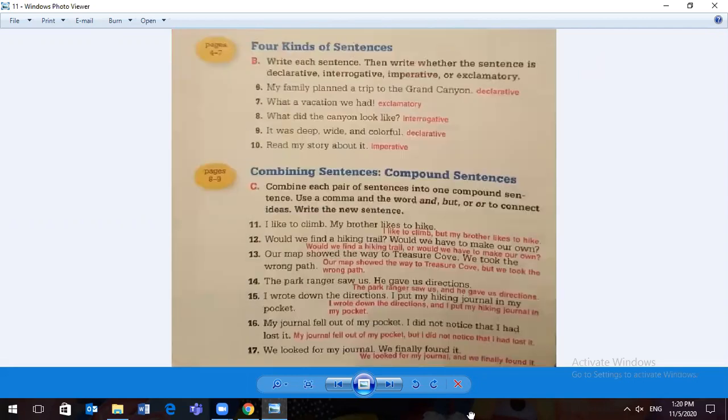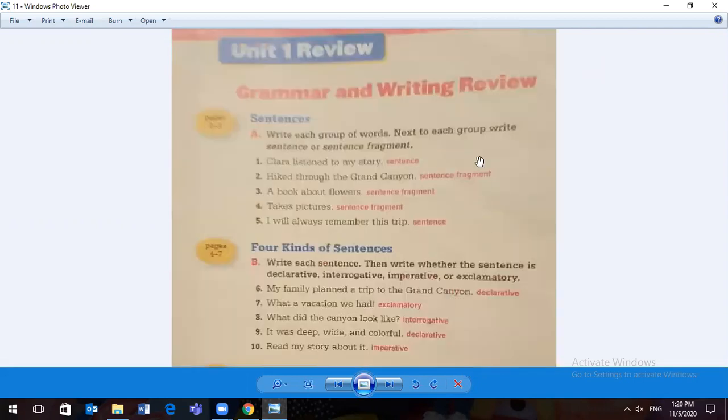All right, the first section, we are on page 68. The first section says to write sentence or sentence fragment. Clara listened to my story. There's a subject and a predicate. It is a sentence. Hike through the Grand Canyon. We know what they did, we just don't know who did it, so it is a sentence fragment. A book about flowers. We have a subject, but we have no predicate.